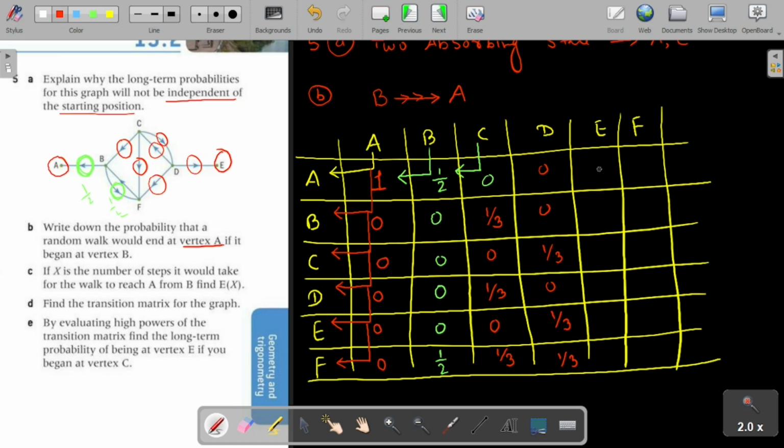E. E to A? No. E to B? No. E is also basically an absorbing state, so the other entries are no. Next F, how many paths are out from F?